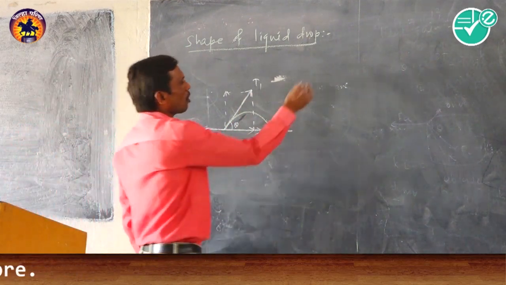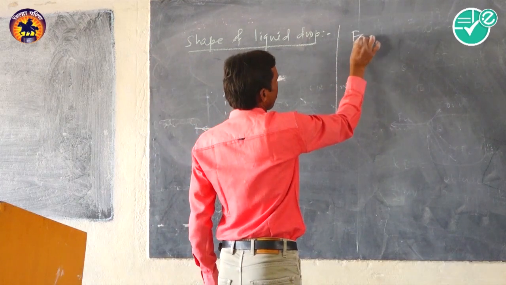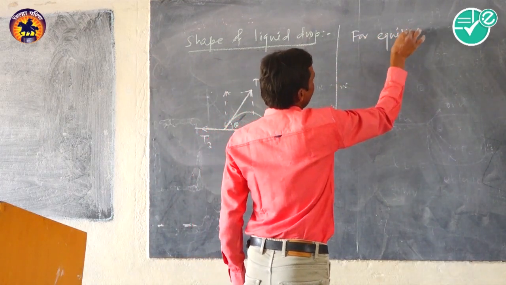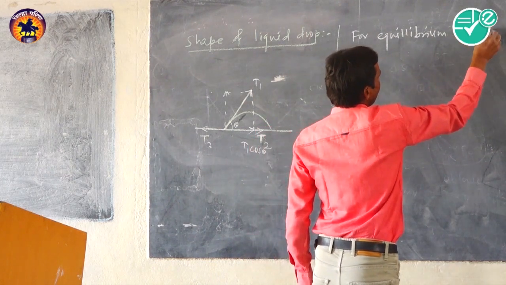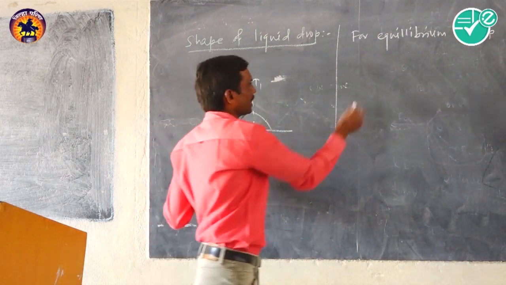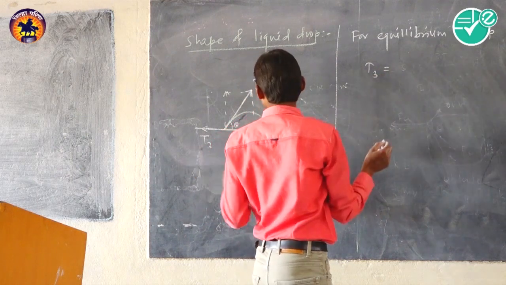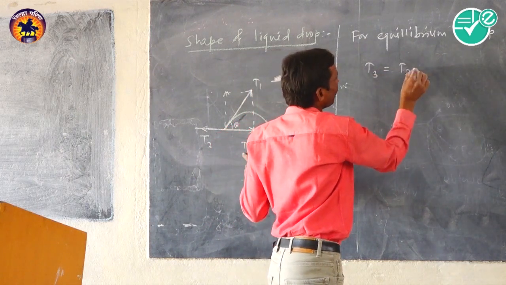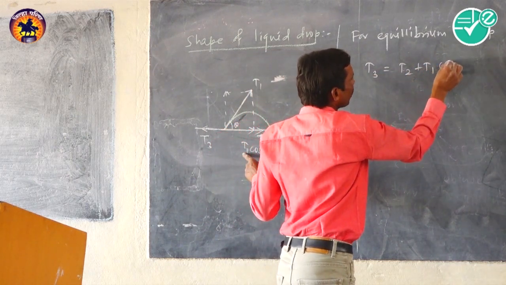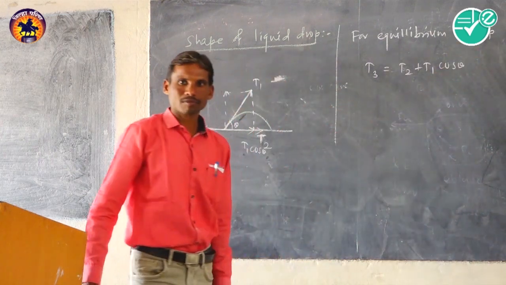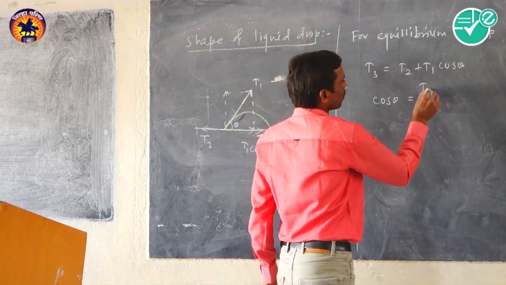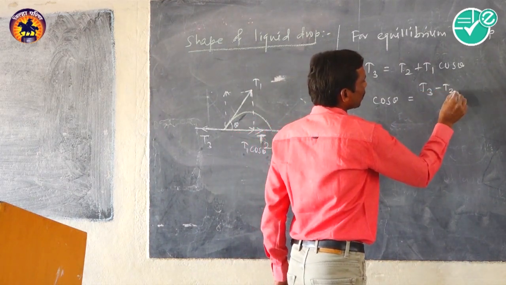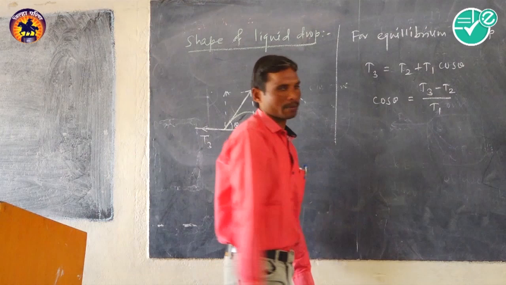But for equilibrium of this drop, the force T3 is balanced by the sum of T2 and the component T1 cos theta. By solving this we get cos theta equal to (T3 minus T2) divided by T1.